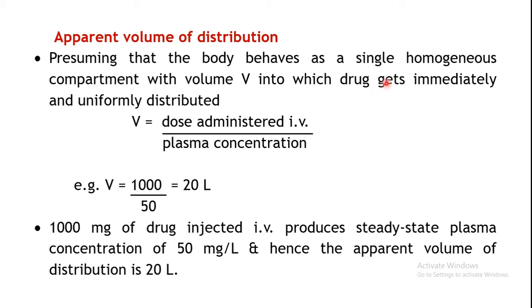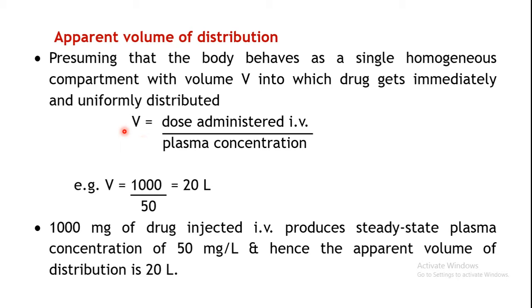Maybe immediately once you administer it, it will get distributed uniformly throughout your body. Practically it does not happen, so you're presuming something. When you consider this situation, you can calculate this volume of distribution, the apparent volume of distribution.